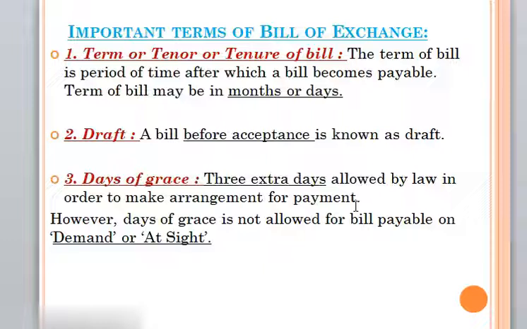Students, mostly we have seen that whenever we get our light bills and all, in that also we get a due date of the bill, right? That means we get some extra days to do the arrangement of the payment. Same here in bill of exchange also, always remember that we have to allow 3 extra days to do the payment of the bill. This is called days of grace or due date of the bill. Now days of grace is not allowed for a bill payable on demand or at sight. On demand or at sight means, if the drawer asks for the payment on the spot, in that case we are not going to add these 3 extra days. Now let us see further.